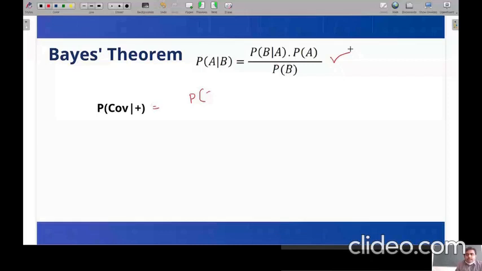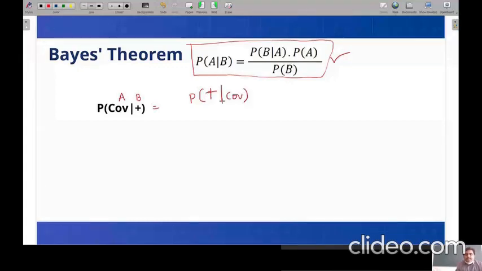Then, because we have already derived this for the most general case, I will apply Bayes theorem here. So this will be A and this will be B. Based on that, please apply it. In this case, B is positive given COVID.